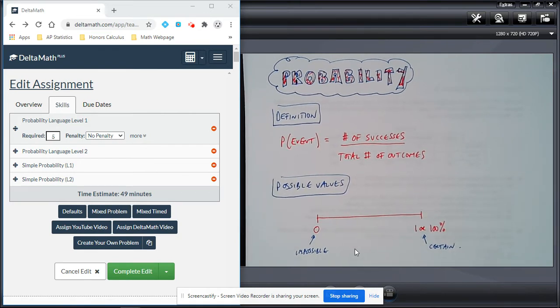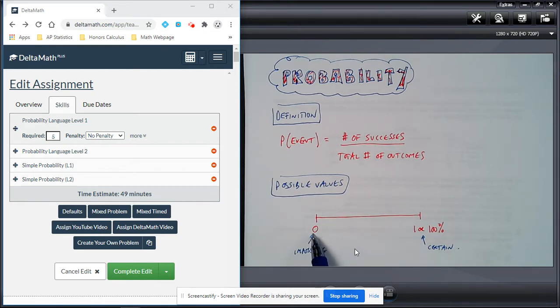Now, possible values. When you're talking about probability, you're talking about a range of numbers from anywhere between 0 and 1 or 100%. So if something has a probability of 0, that means it's impossible to occur. And if something has a probability of 1 or 100, that means it is certain to occur. And obviously, as you go up and down the scale, it becomes more likely or less likely.